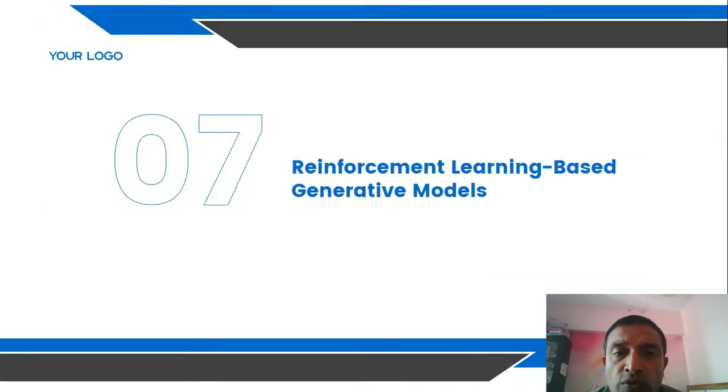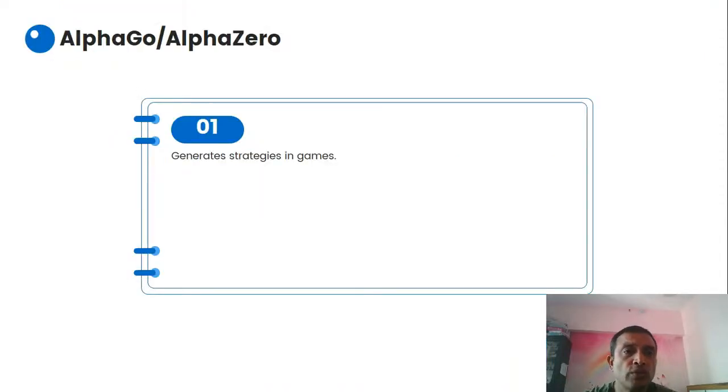Now, reinforcement learning-based generative AI models, which we are talking about. AlphaGo and AlphaZero generate strategies in games. You can also generate different strategies in a game. People are also using generative AI in different kinds of games, maybe Dream11, PUBG, and a lot of other games. People are also using generative AI for financial analysis, in the stock market as well.